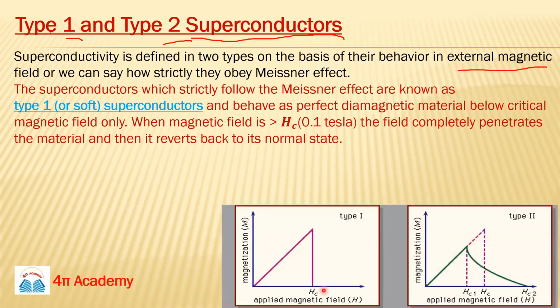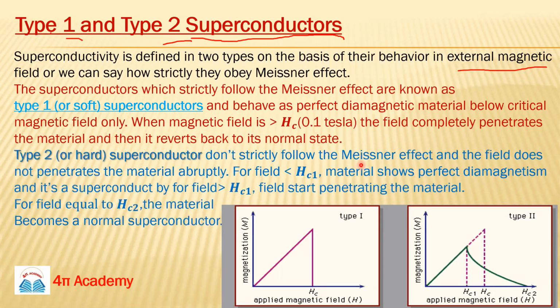So you can see here, this is the magnetization versus applied magnetic field. This is a type 1 superconductor. You can see initially the magnetization is increasing, and at Hc it drops to 0. So complete penetration is occurring, meaning your material is no longer superconducting at Hc. So this is the Meissner effect. They strictly follow this behavior, so they are type 1 superconductors.